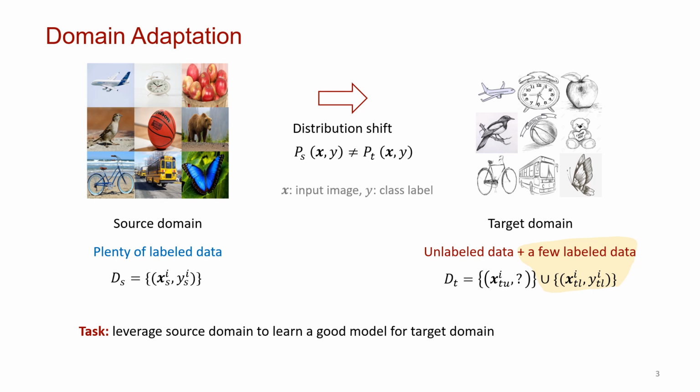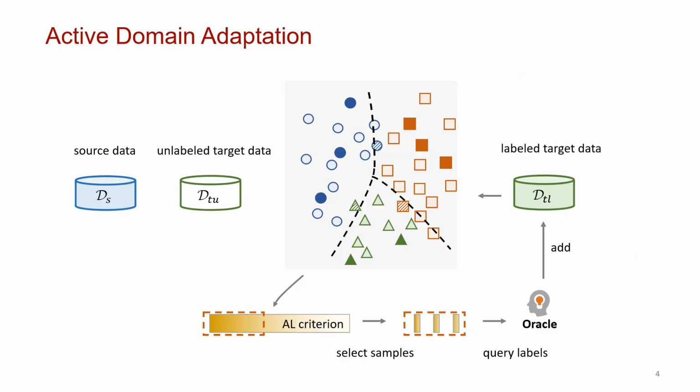In domain adaptation, we have a source domain with plenty of labeled data and a target domain with unlabeled data and a few labeled data. There is a distribution shift. The task is to leverage the source domain to learn a good model of the target domain. Active domain adaptation is a special setting where you can actively select some target data and query their labels.